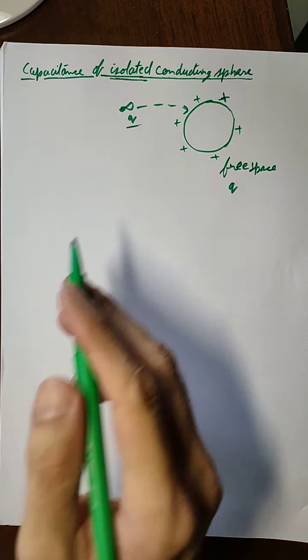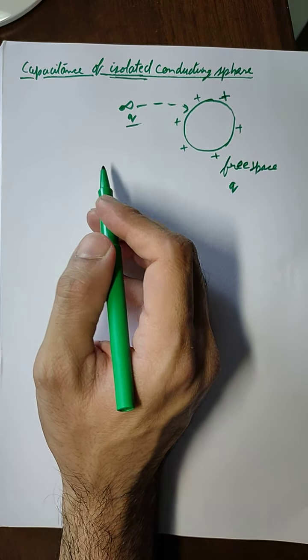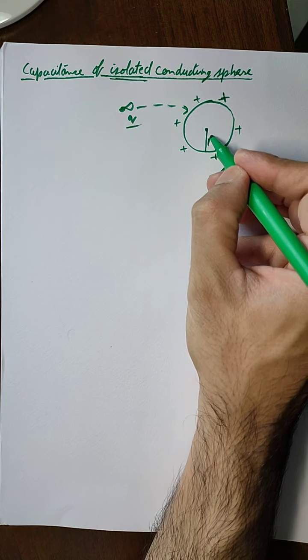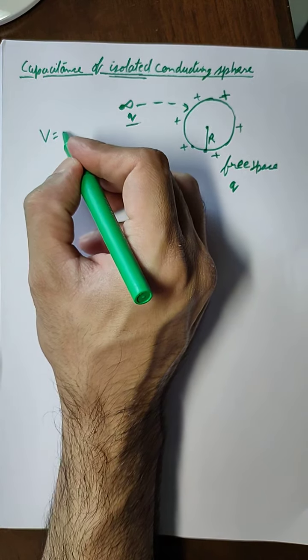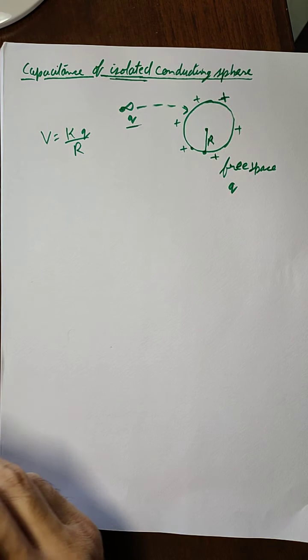Now when we have a charge q over the surface, if we take the radius of the sphere as r, then at any point on the surface the potential will be given as kq upon r. This we have already studied.